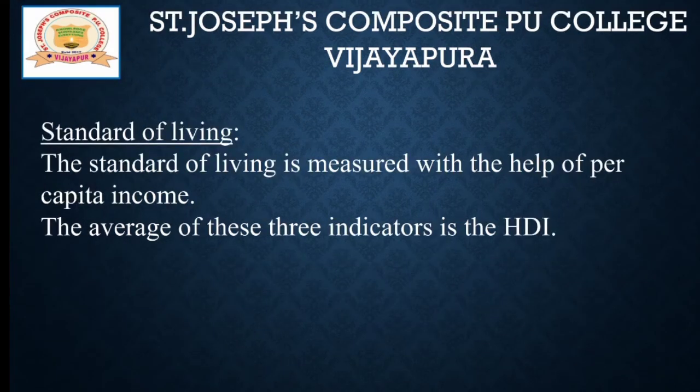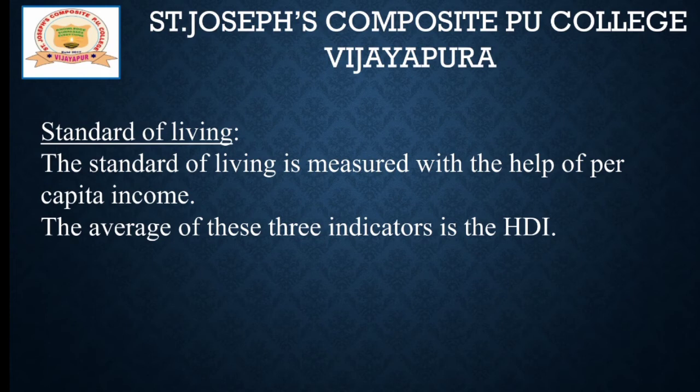Then the third one, standard of living. This is measured with the help of per capita income. If an individual's income is good, then definitely his purchasing power is also good, right? Because purchasing power means the ability to buy goods and services. If person A has 5,000 rupees income per month, and person B has 10,000 rupees, here there is a difference in income. The one who has 5,000 rupees has lower purchasing power compared to the individual having a 10,000 salary, right?